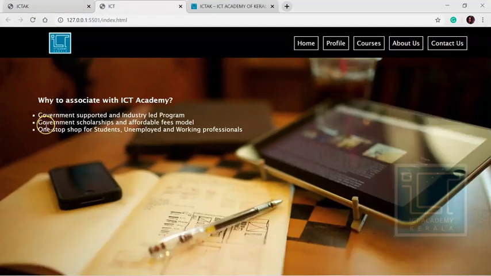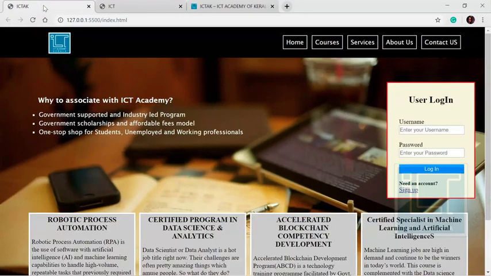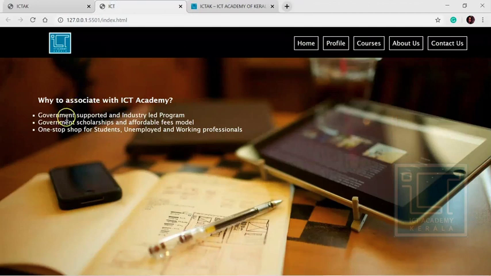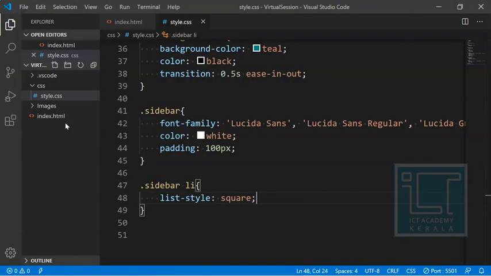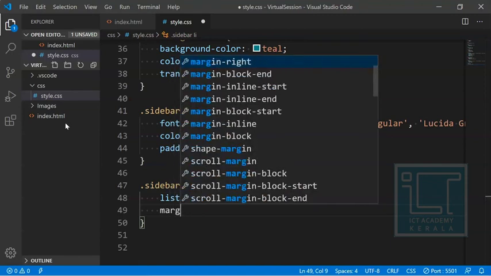You can see right now, and also a small distance between these list items. I think BR will be giving a lot of space between two tags. So instead of that, I would like to give just a padding, or you can give a margin instead. So margin bottom, let's check what will happen.